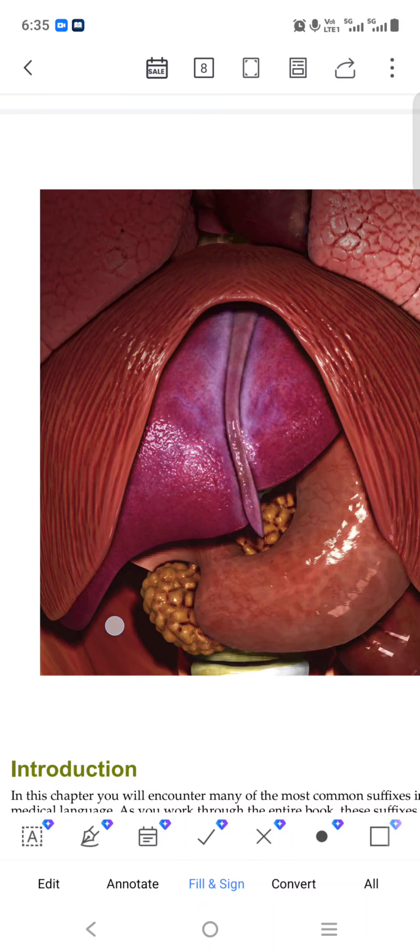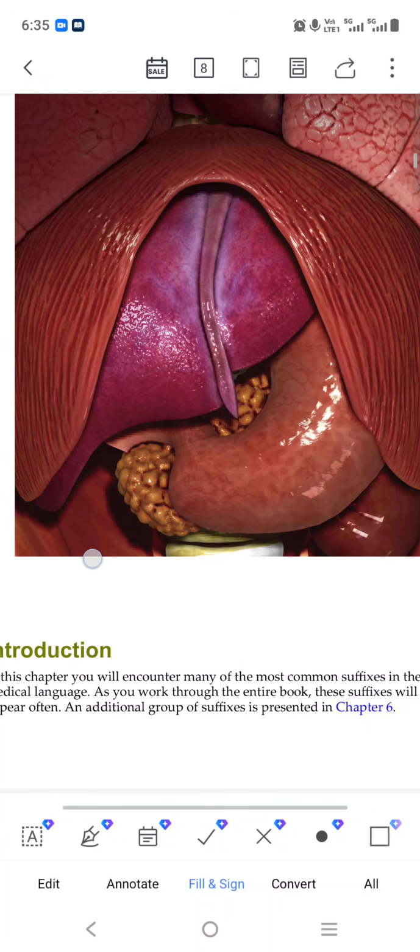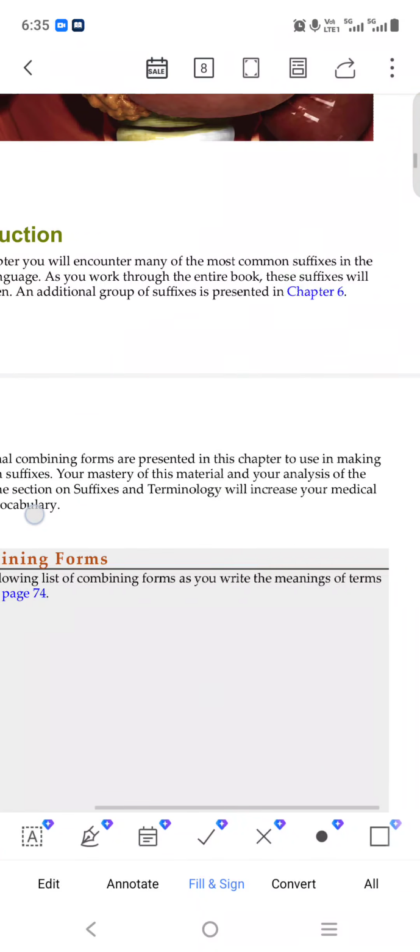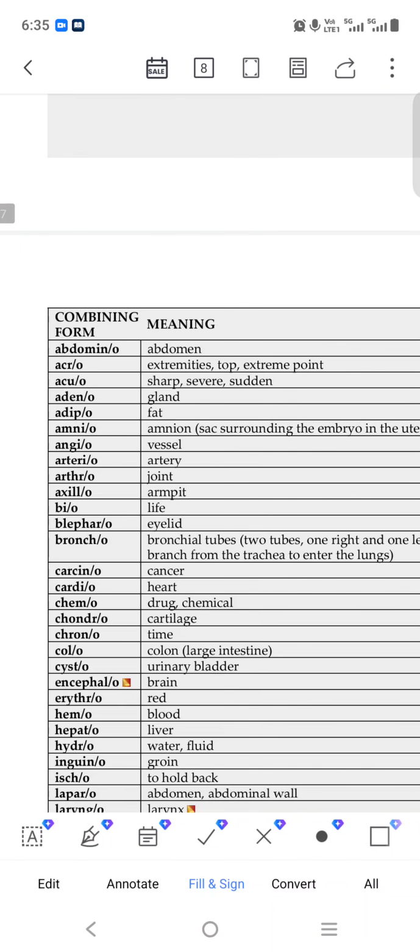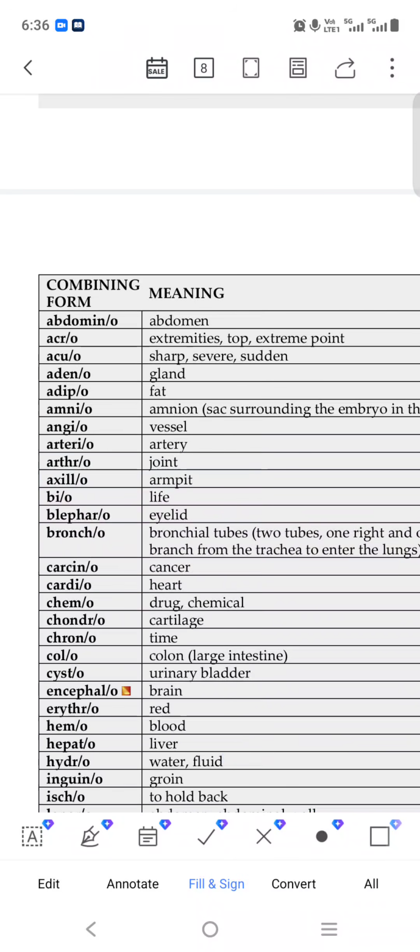So here is a simple image of our abdomen area, where the stomach, liver and gallbladder are. Now we will see the words. The first word is abdomen. Abdomino means abdomen, our abdomen area. Acro means extremities, top extremity or leg or head and hand, whatever. Acute means sharp, severe, sudden, like pain it may be.